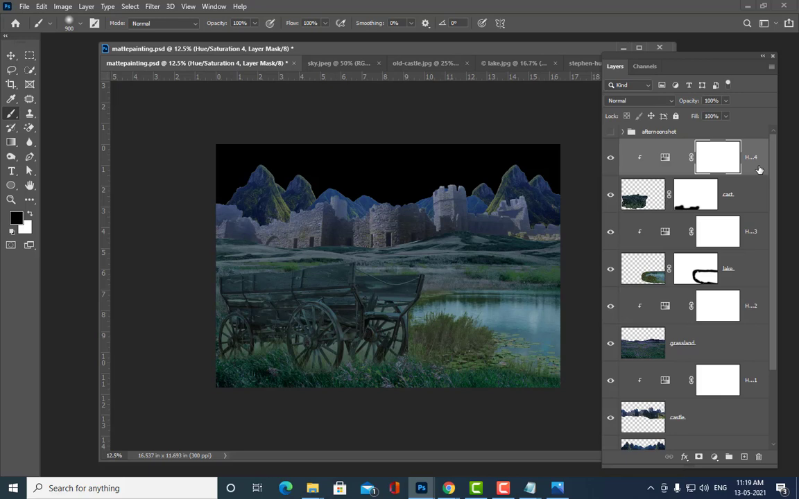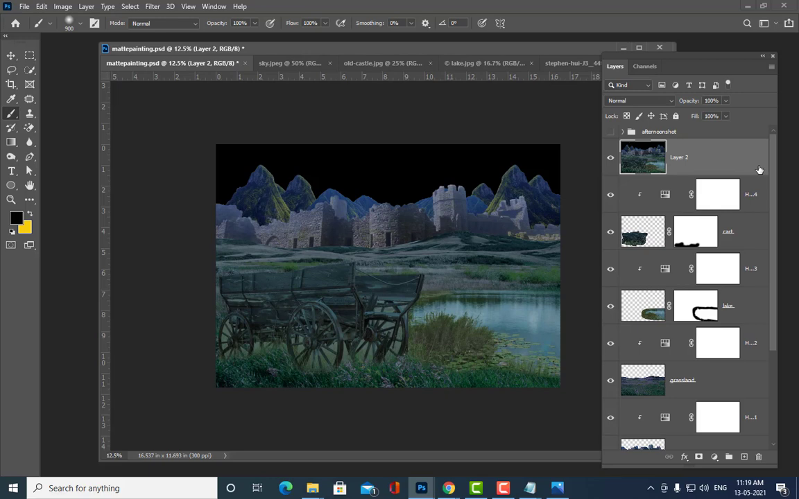So how to take a combined layer? Anybody can tell? Control Alt Shift E. Very good. Okay. So once I have taken this combined layer, the next thing we have to do is I will apply something called color lookup. What is color lookup, and where can we find it?